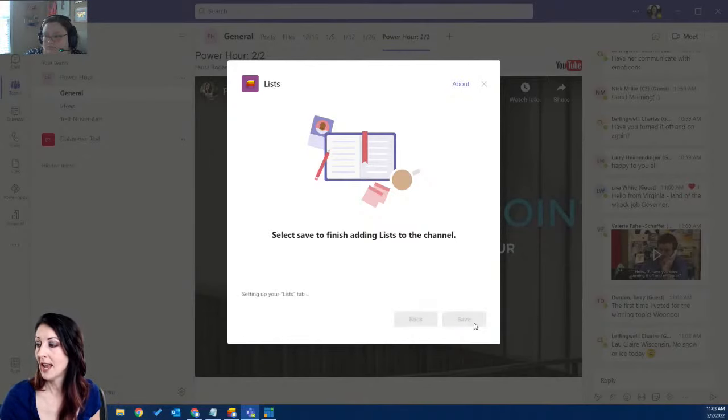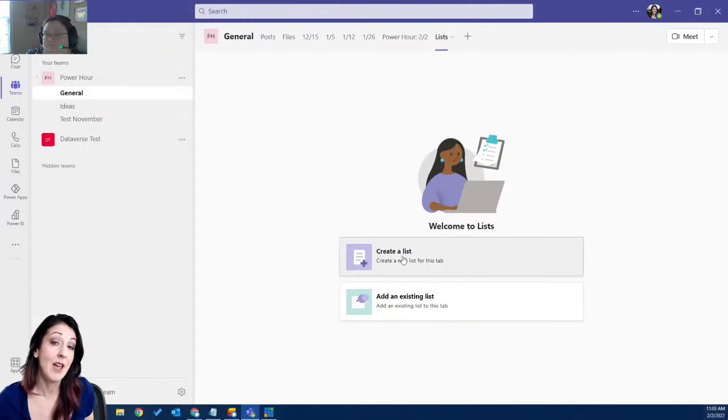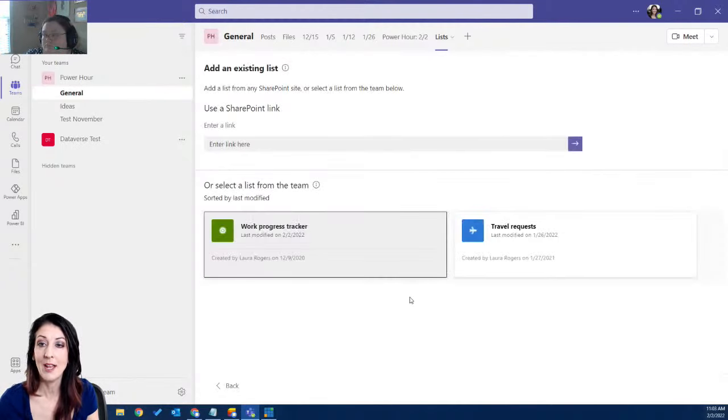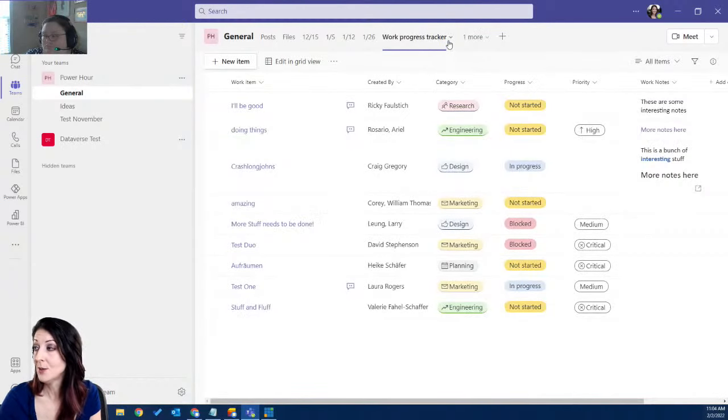So I'm going to go ahead and add lists as a tab here. Now, of course, you all have access. Power Hour is a SharePoint site in this tenant. So you all have access to that, and you all have added a lot of list content and things like that in other demos. So that's where the data is that we'll be demoing. So I'm going to go ahead and add an existing list, and I'm going to use this work progress tracker. This is something that we've done demos on before. This is just a list created using the work progress tracker list template when you click to create a new list. So I'll go ahead and put that here. So that's a quick way that you can get to it.